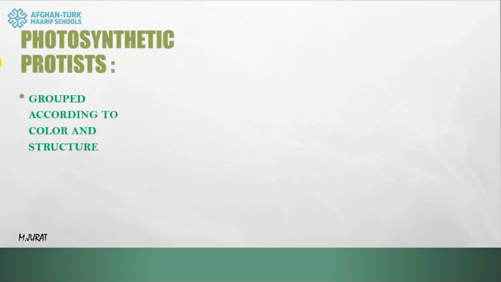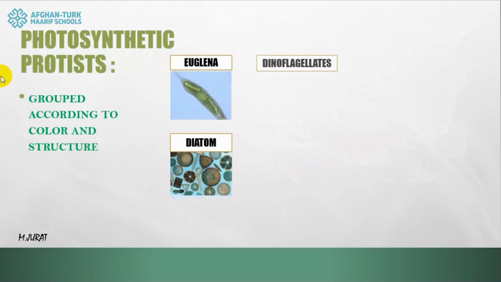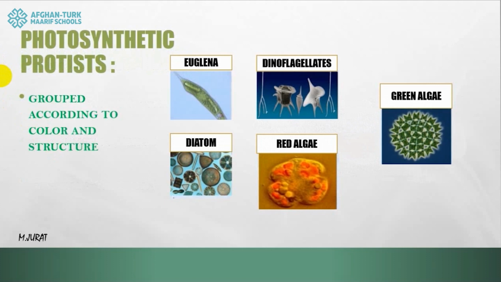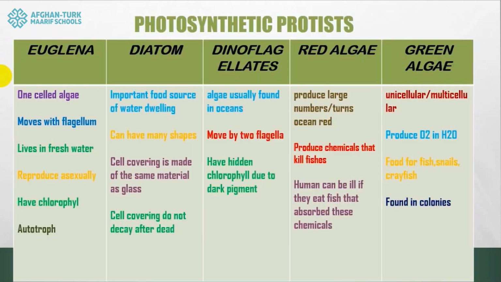So, the first category, photosynthetic protists, grouped according to their color and structure, like euglena, diatoms, dinoflagellate, red algae, and green algae. That we are going to see features of them.